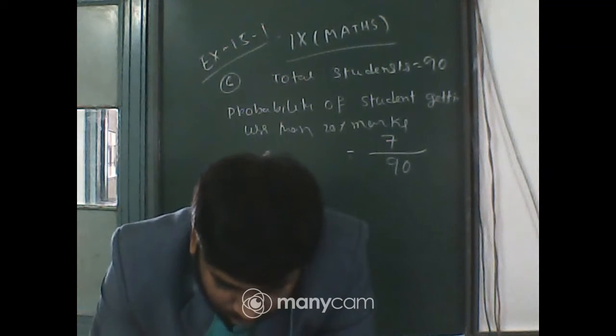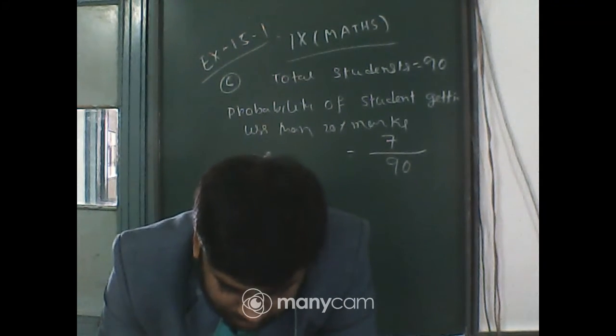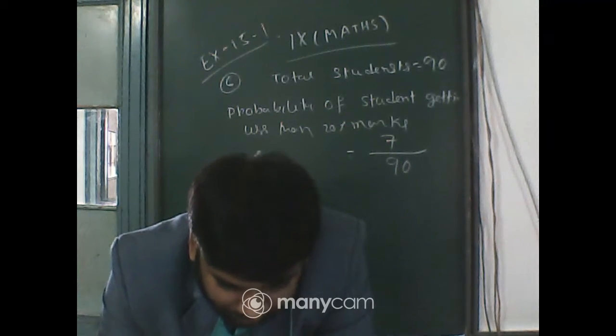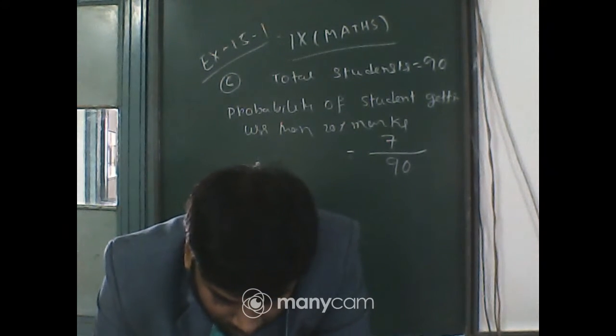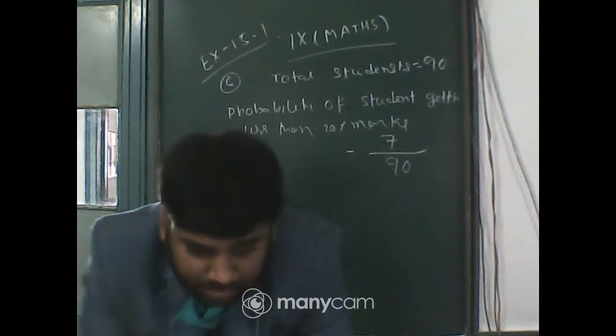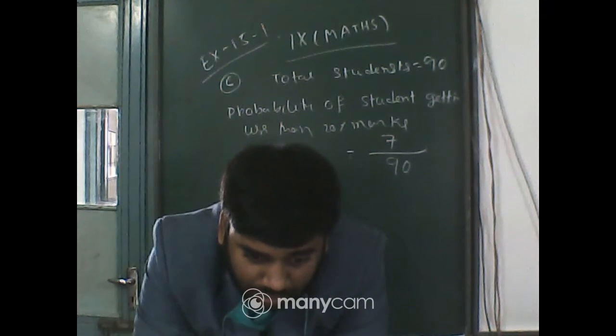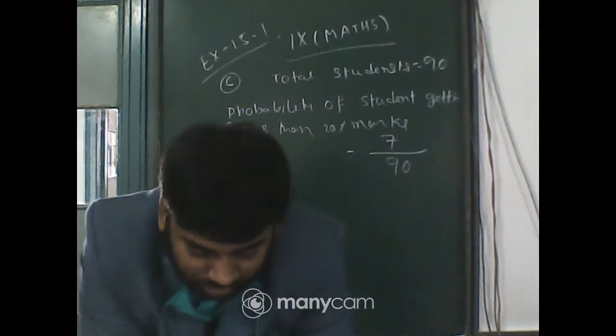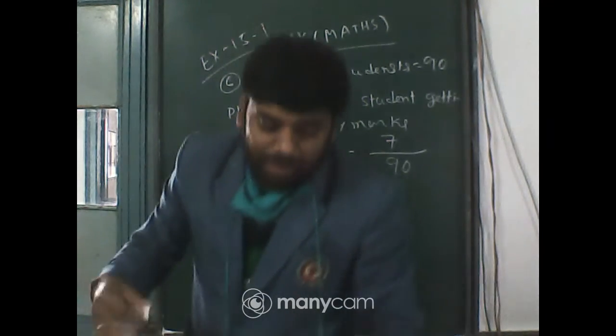Find the probability that a student obtains 60% or above marks. Two conditions, we have to add them. Students, 60% and above.